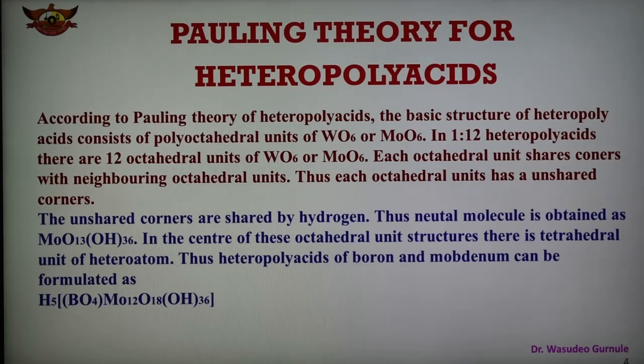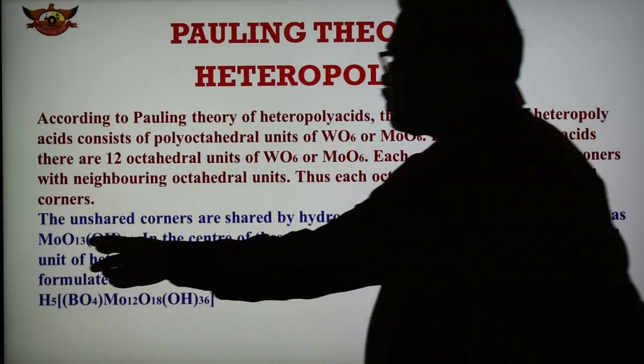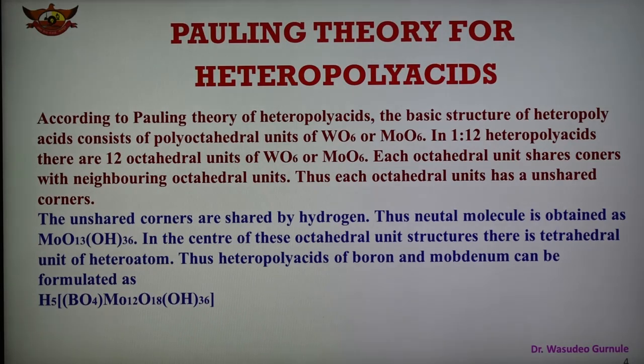Polyoctahedral units are there, and in the 1:12 heteropoly acid there are 12 octahedral units of WO6 or MoO6, which share corners with the neighboring octahedral units, and each octahedral unit has unshared corners. So they share corners, and the unshared corners are shared by hydrogen, and a neutral molecule is obtained like this. The formula of the neutral molecule is shown, and at the center of these octahedral unit structures there is a tetrahedral unit of the heteroatom.